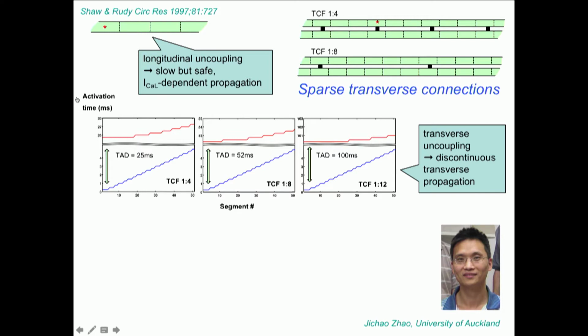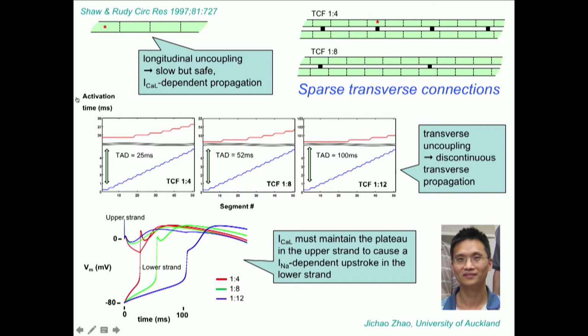And the relation between the currents also is different. So we need both the calcium current and the sodium current. You need a calcium current to maintain a plateau so that a sodium-dependent upstroke can take place in the non-stimulated strand. And that also would mean that this type of conduction might have a similar sensitivity, similar response to certain ion channel blockers.